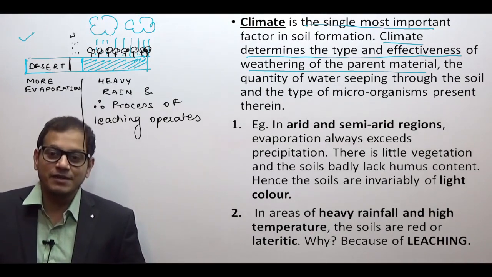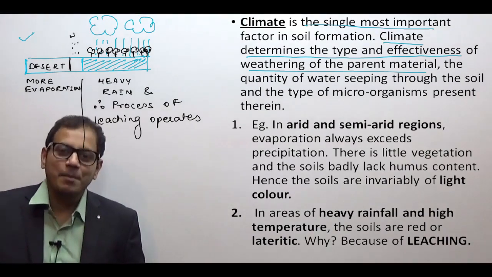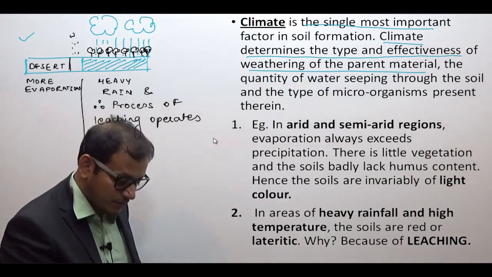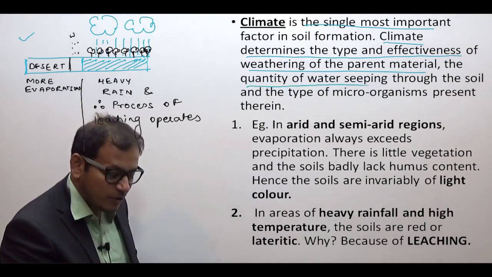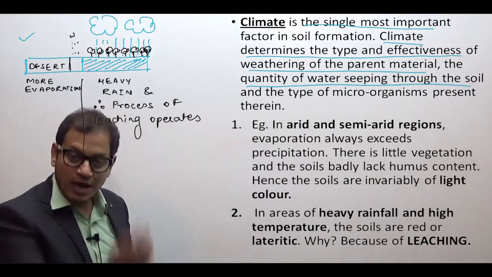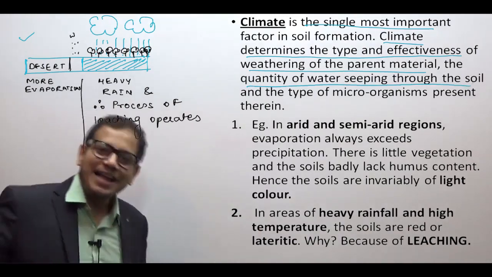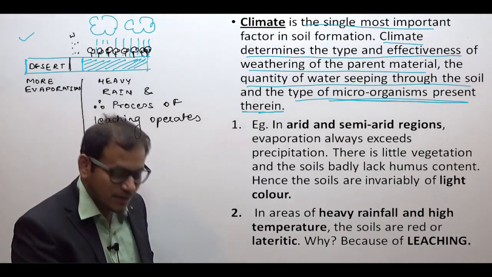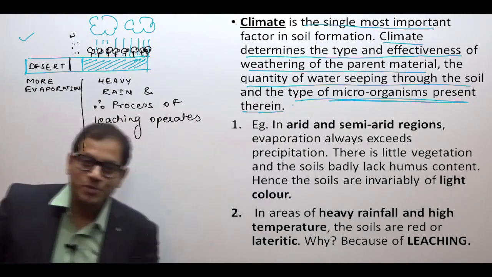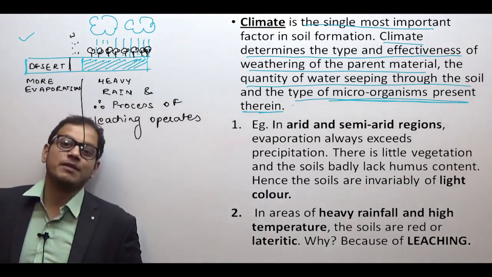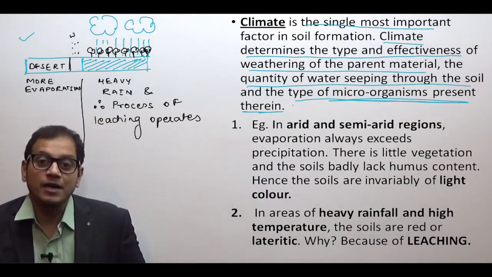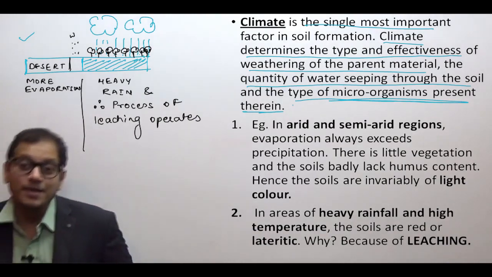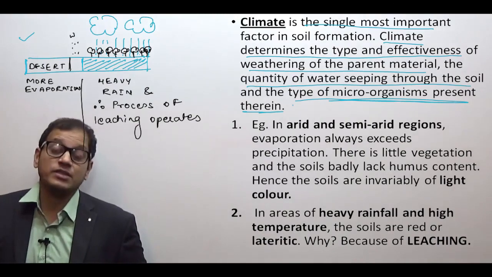The amount of weathering will determine the quantity of water seeping through the soil, and that in turn will determine the type of microorganisms present in it. And microorganisms will again determine whether the soil can be weathered or not. Remember, earthworms are known as the friend of farmers. Why? Because they take part in organic weathering.